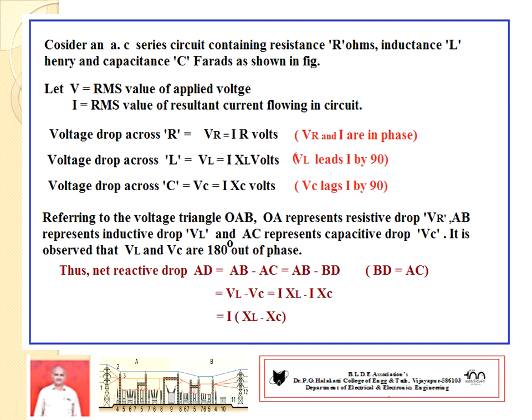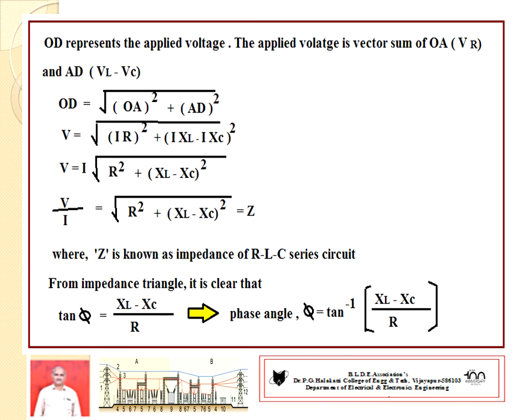In terms of current and reactance value, I into XL minus I into XC. You take I as common, inside the bracket XL minus XC. So OD represents applied voltage. The applied voltage is vector sum of VR and VL minus VC.